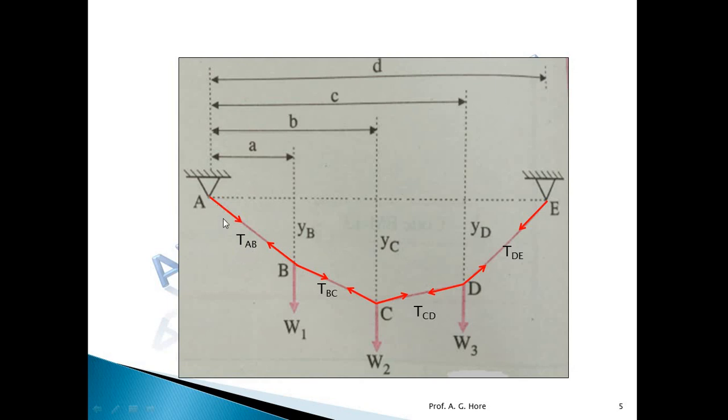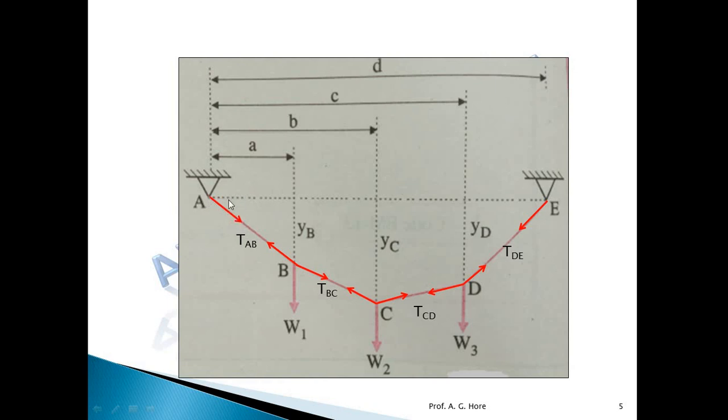Now the entire cable is in equilibrium. Equilibrium means at rest, so each and every part of the cable, and also joints A and E, are in equilibrium. To satisfy the equilibrium condition at point A, which is a hinge support, there are two reactions at the hinge point.